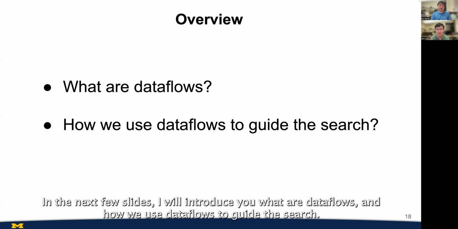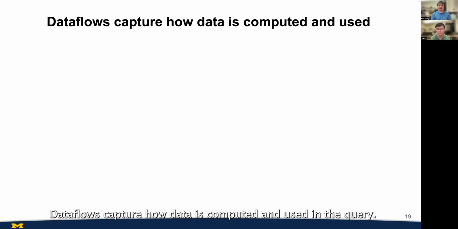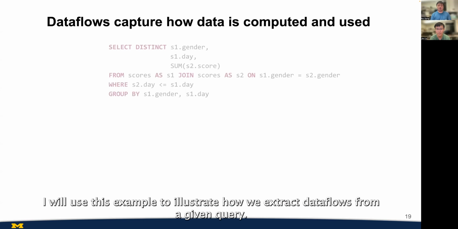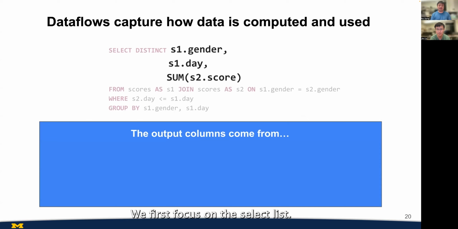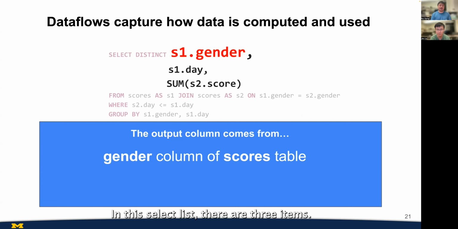In the next few slides, I will introduce what data flows are and how we use data flows to guide the search. Data flows capture how data is computed and used in the query. They can be extracted from any given query. I will use this example to illustrate how we extract data flows from a given query. We first focus on the select list. The select list tells us where the output columns come from. In this select list, there are three items.